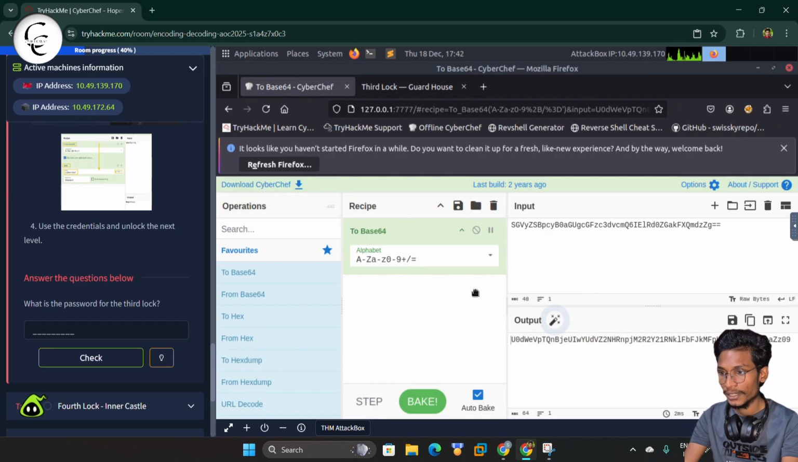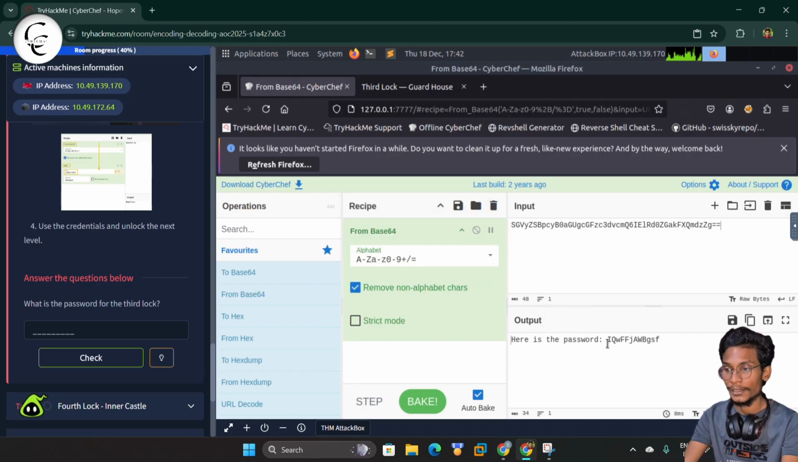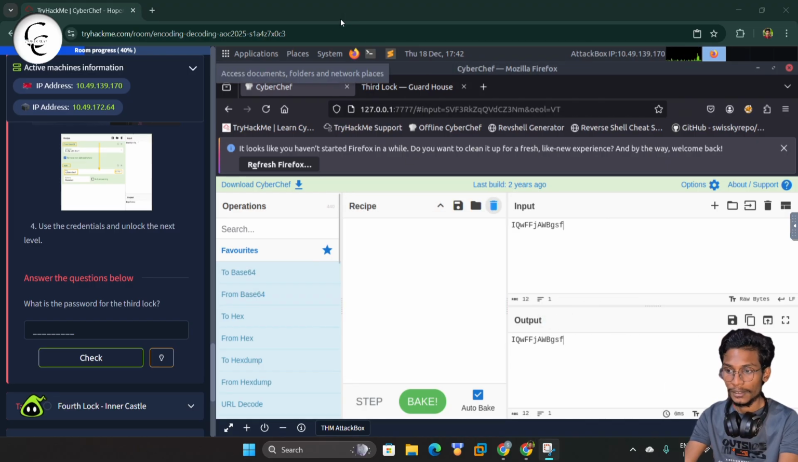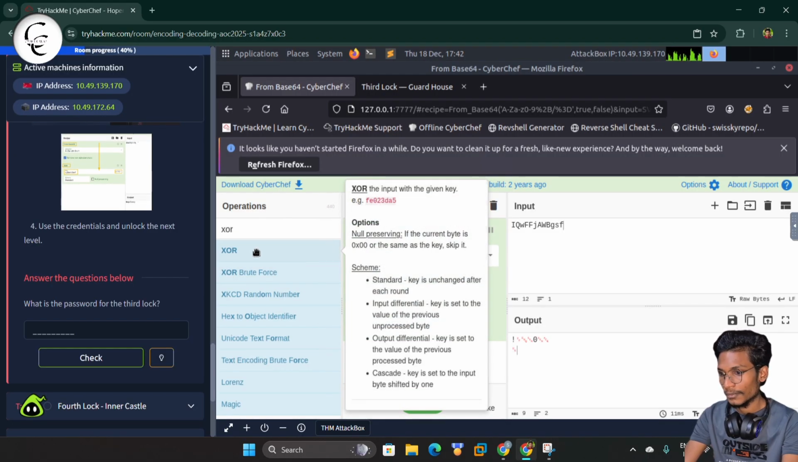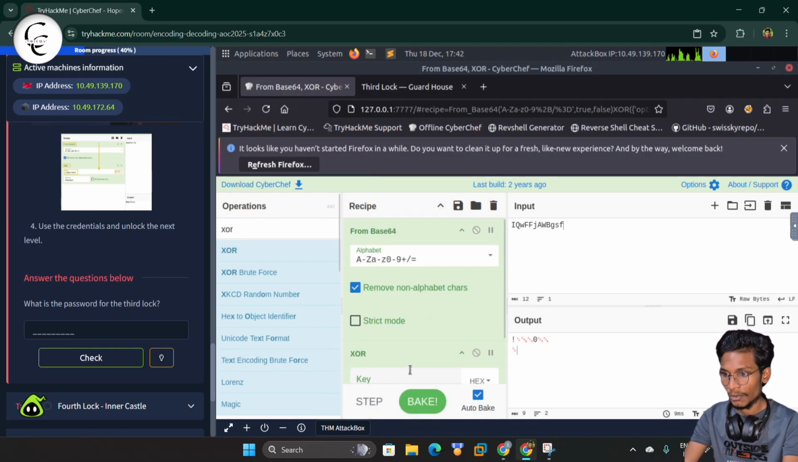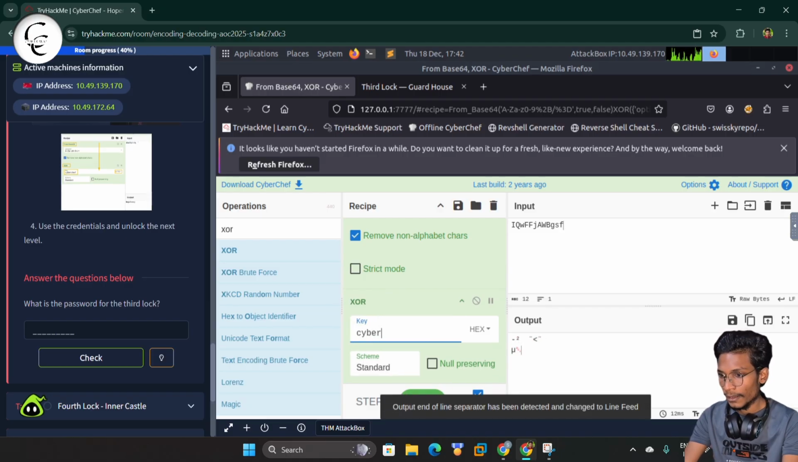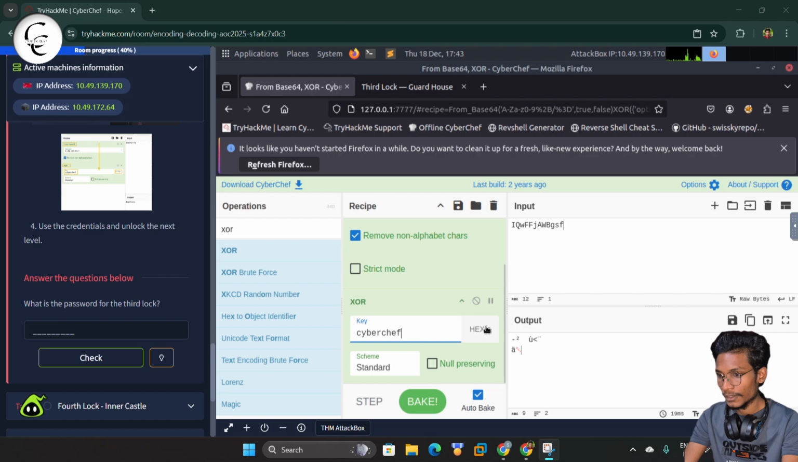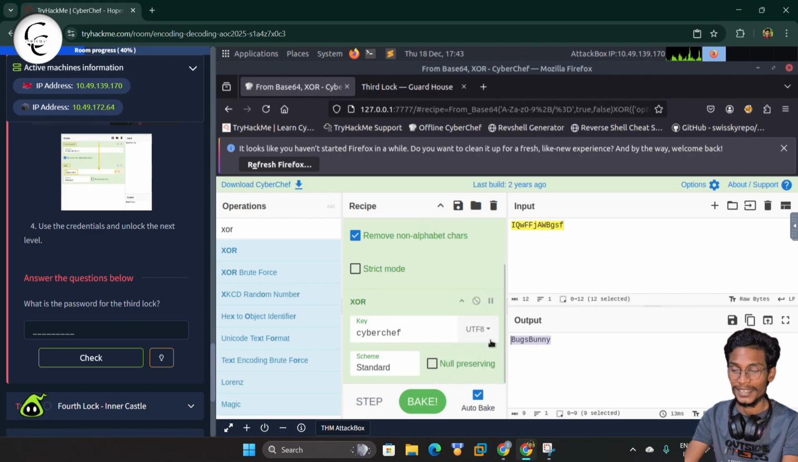And as for the login logic, we have to convert this to base 64, then to XOR using the XOR key. So let's convert to base 64. Now XOR, we will drag and drop XOR. Now for the key, we can type CyberChef, that is the XOR key. And now we can simply convert this to UTF-8. Yes, we got the password, that is Bugs Bunny. So let's put that and give a check.